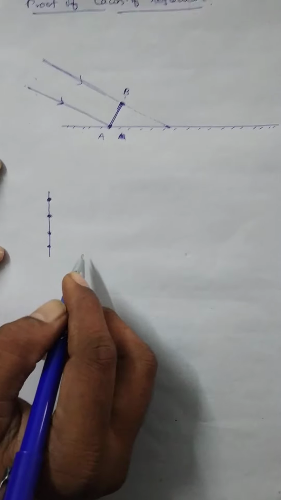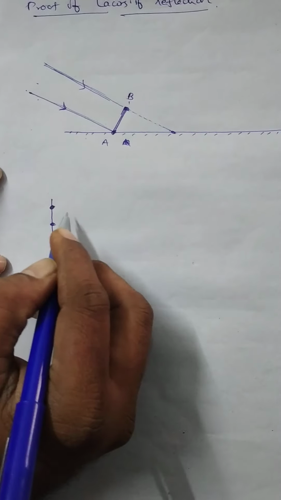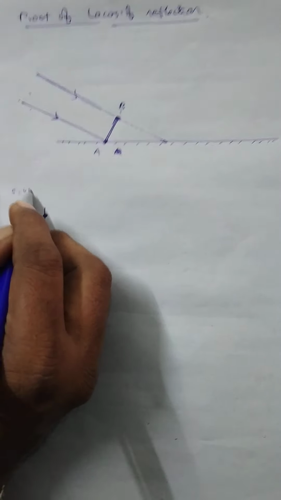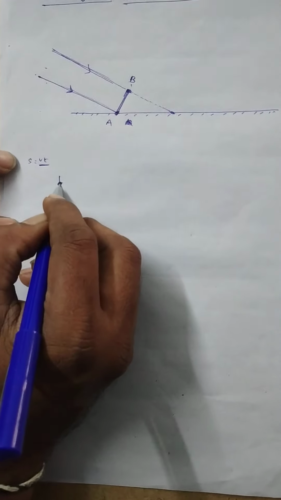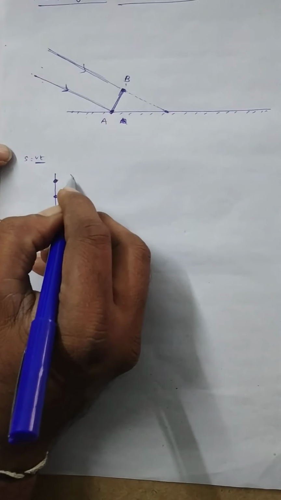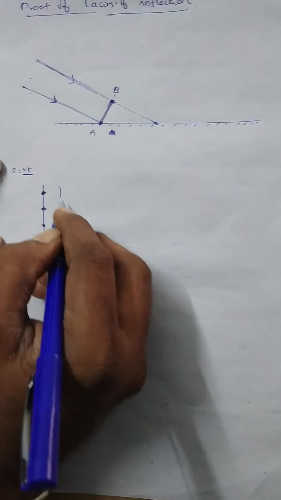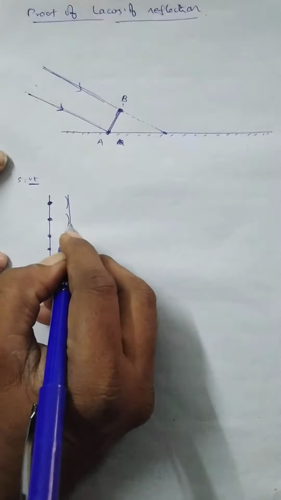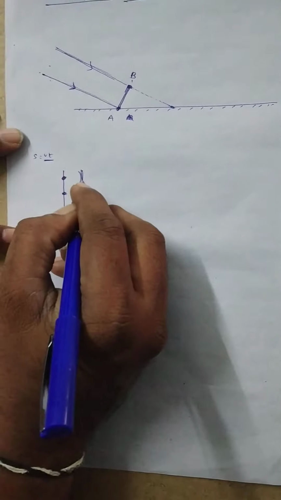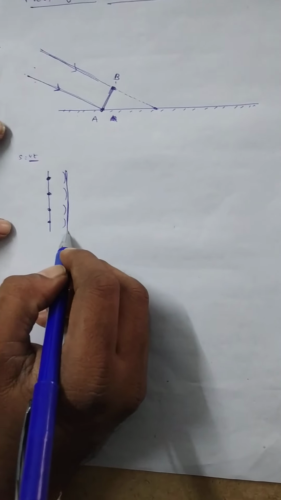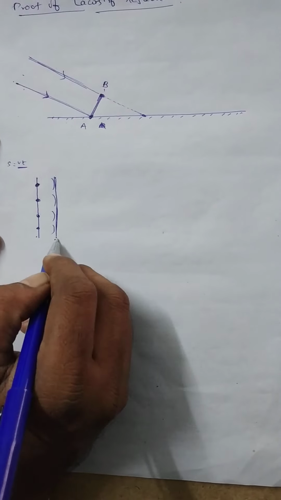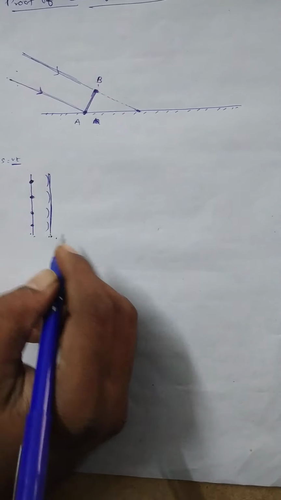After a time of t seconds, the distance traveled by the light is s equal to Vt. Vt is taken as the radius and a circular arc is drawn around each and every particle. Now a common tangent is drawn such that it indicates the position of the new wavefront after a time of t seconds. This is called the secondary wavefront.